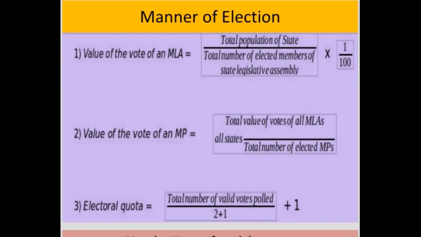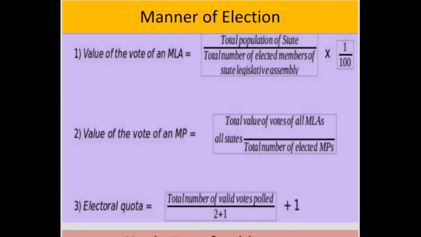Understood? So if there are 100 MLAs in that state, every MLA will get some value for his vote. This is done by division of the population of the state by the total number of members of that assembly into 1 by 100. Similar is the case for the value of vote of an MP.